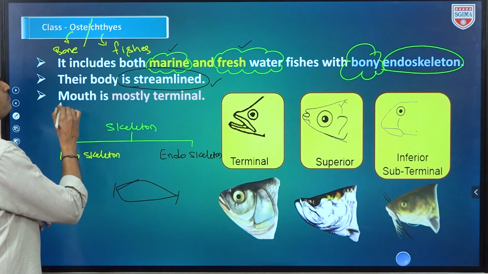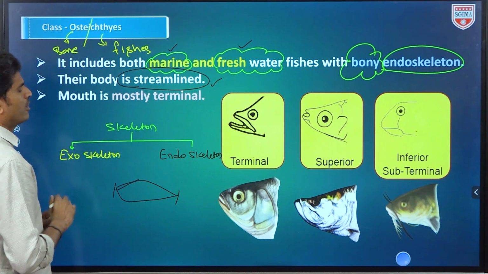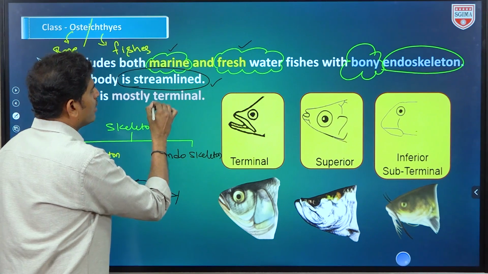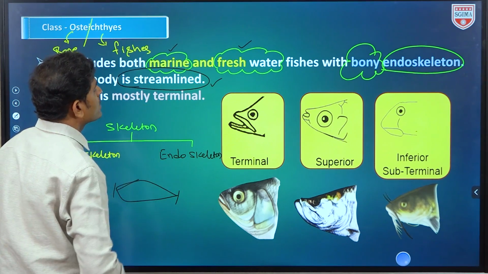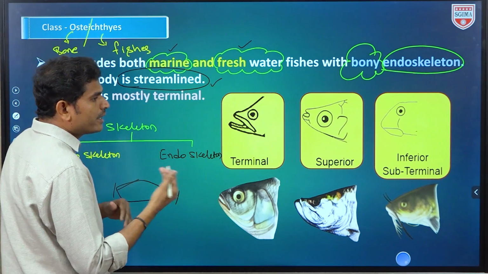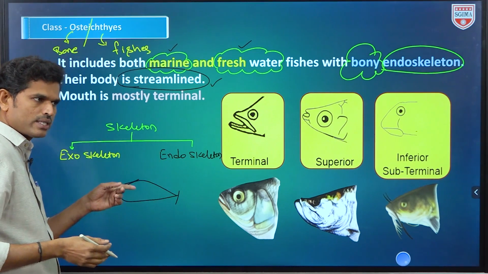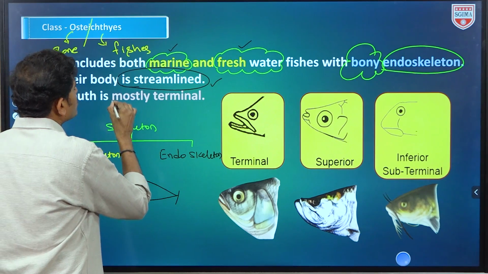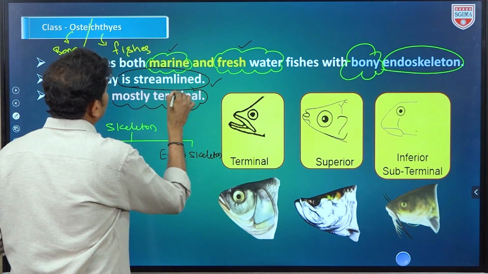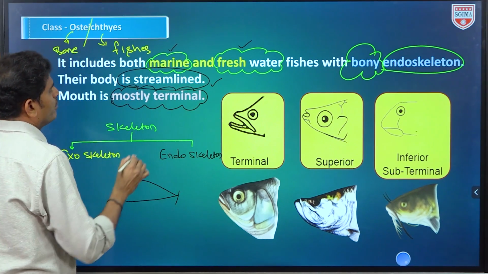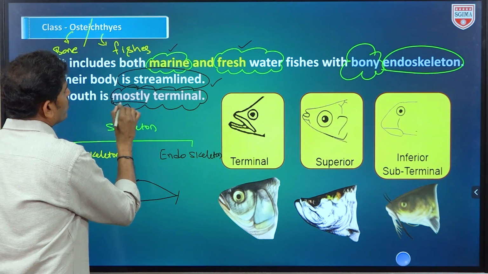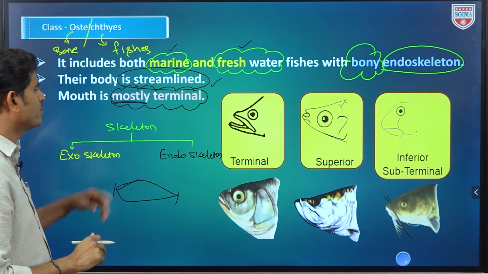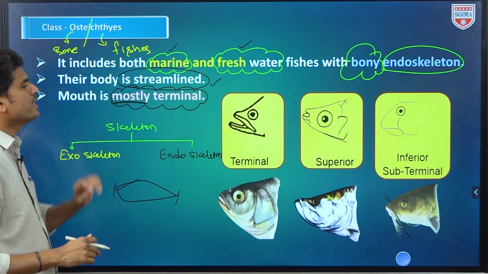Next one: mouth is mostly terminal. Now, in the previous session we discussed that the mouth is ventral in Chondrichthyes fishes, and it is mostly terminal in Osteichthyes fishes. Be careful: if a statement hides the word mostly and says all, it becomes wrong. According to NCERT, mostly it is terminal.